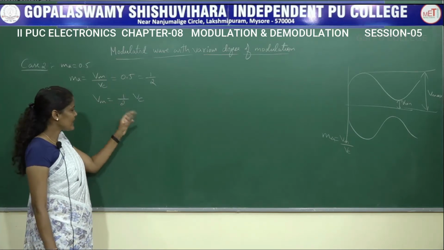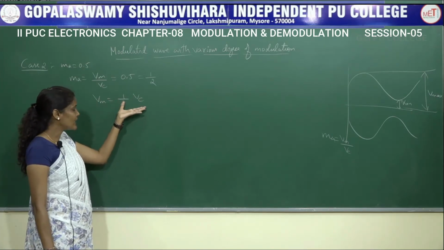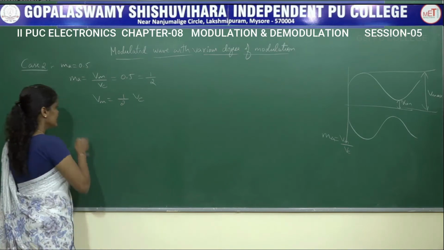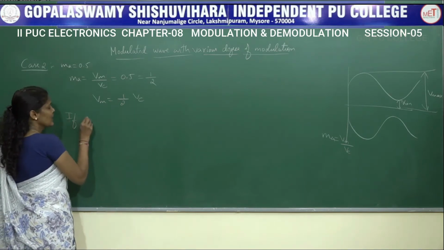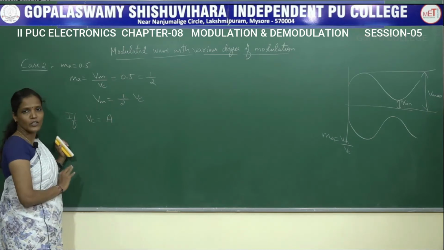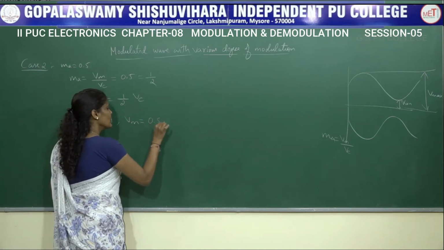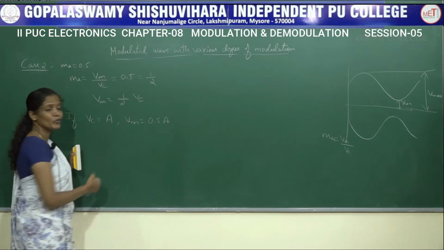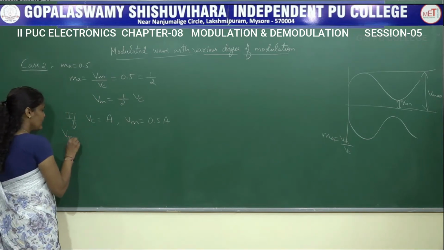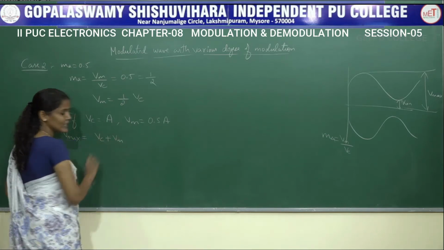So whatever the Vc amplitude is, half of that VC amplitude will be equal to the amplitude of a modulating signal. Suppose I consider VC as equal to A. Then VM value will be 0.5A, that is 1/2 of that A, which is equal to 0.5A. Then Vmax is equal to VC plus VM.